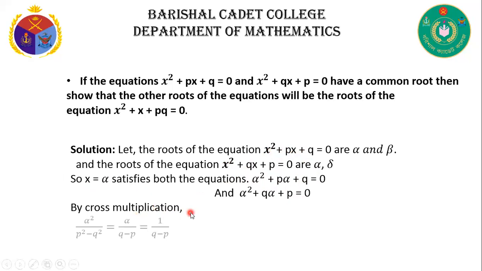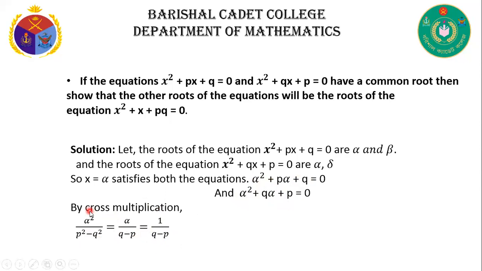Now by cross multiplication, we can write alpha square by p square minus q square is equal to alpha by q minus p, and when we consider 1, then 1 by q minus p.